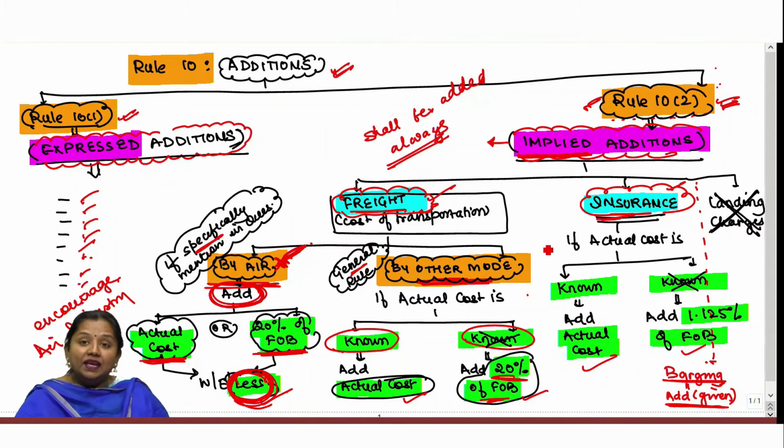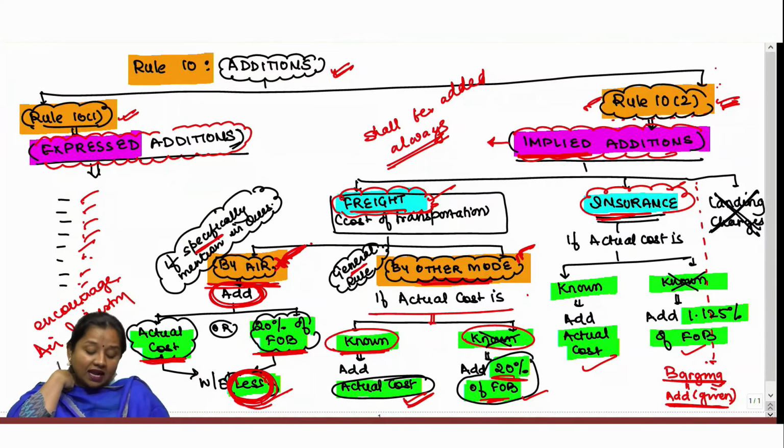However, if goods are being imported through any mode other than air, be it vessel, railways, roadways, etc., then the law says if their actual cost is known or given, then always add the actual cost, and if such actual cost is not known or not given, then you have to add 20% of FOB while determining AV.